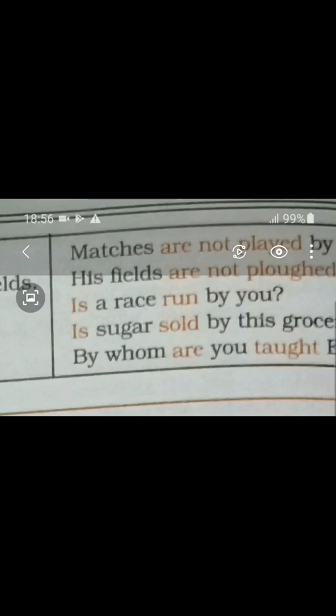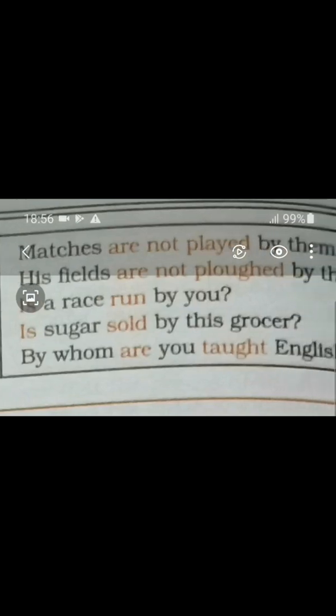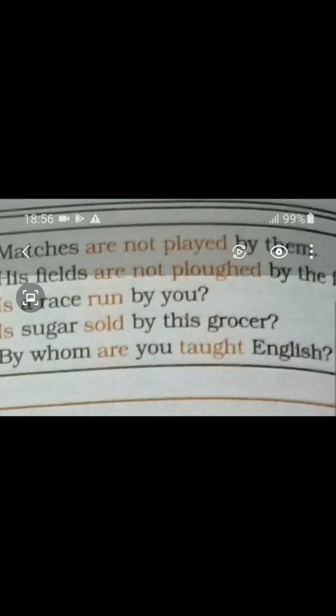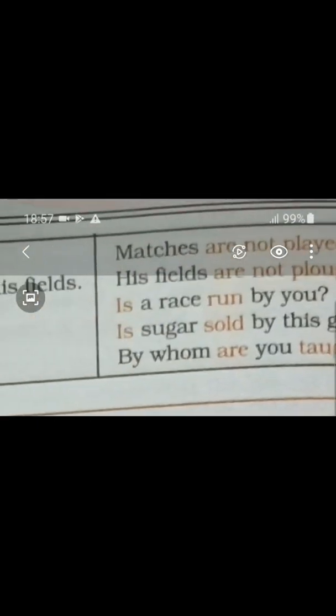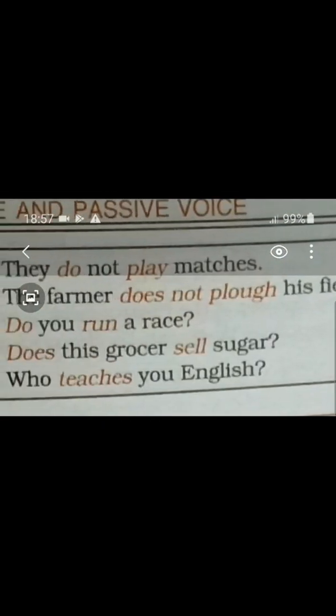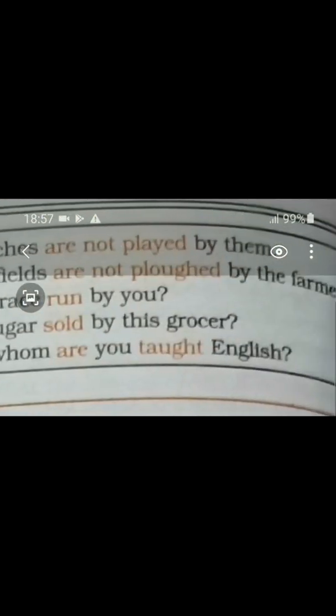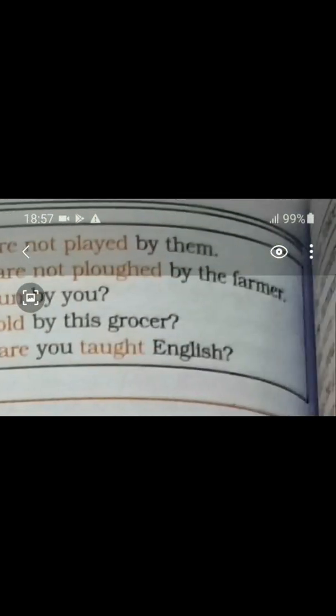Then according to the rule, are, definitely students, fields is given, not field. So plural, so are is going to be used. Are not ploughed. Now the third form of the word plough is being used, and that is ploughed. Now by the farmer. Farmer is the subject of the active voice, which is turning into the object of the passive voice.